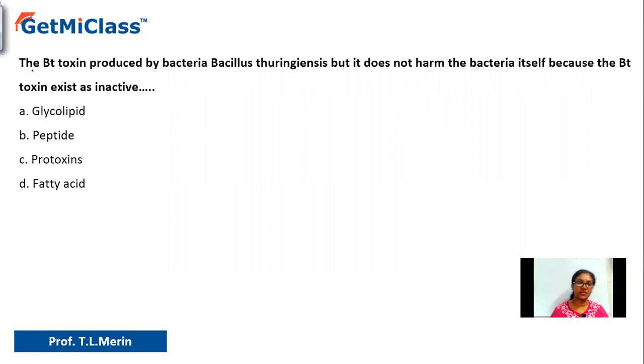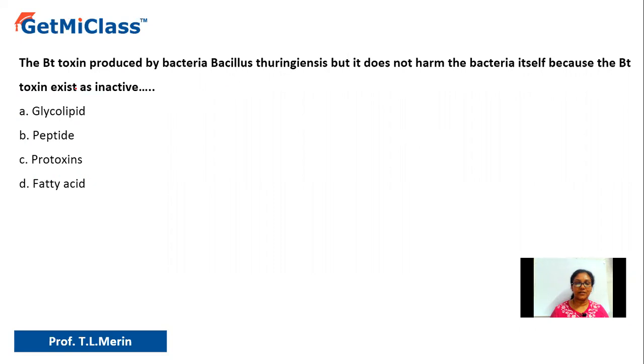So let's solve this question here. It says the Bt toxin produced by bacterial Bacillus thuringiensis does not harm the bacteria itself because the Bt toxin exists as inactive dash. Option A glycolipid, option B peptide, option C protoxin, option D fatty acid.